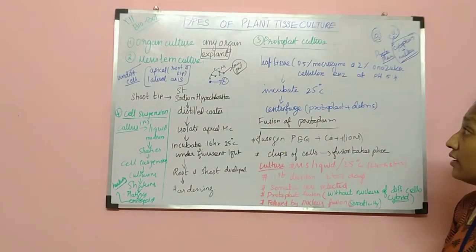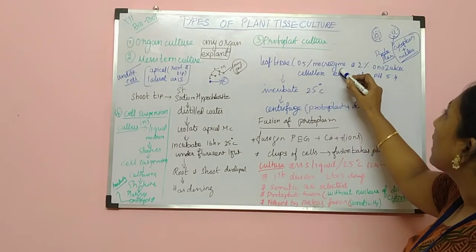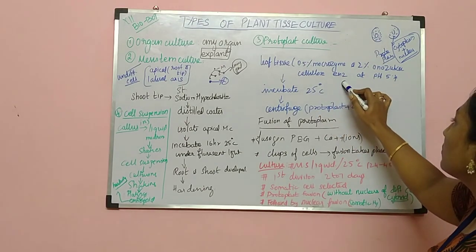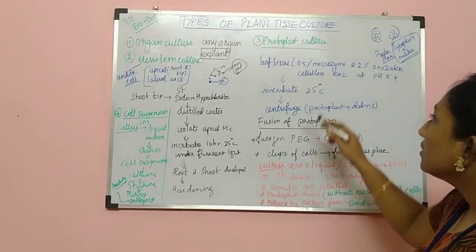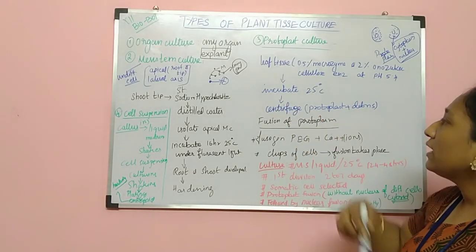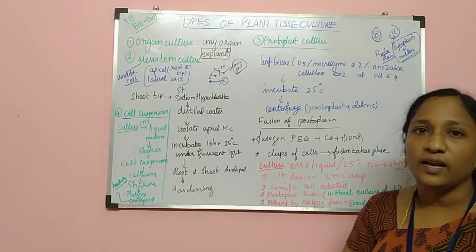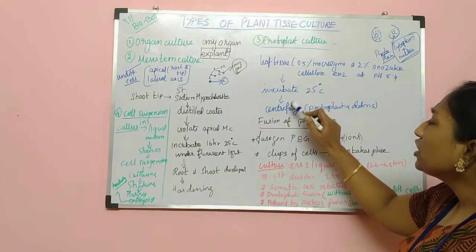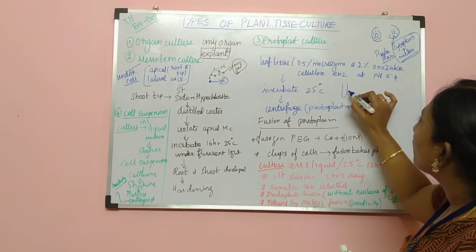We have to take a leaf tissue, and it has to be treated with 0.5% macrozyme and 2% Onozuka cellulase enzymes, at a pH of 5.4 that we have to maintain. So after treating this, it has to be incubated in a culture medium at 25 degrees Celsius. After that, it has to undergo centrifugation. So after incubation, it has to be kept for centrifugation.